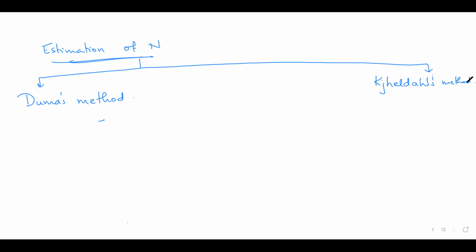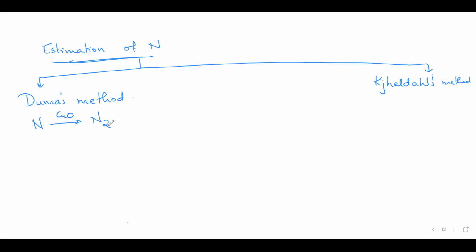What is done in Dumas method? In Dumas method, all the nitrogen present in the organic compound is converted to N2 by heating it with copper oxide.